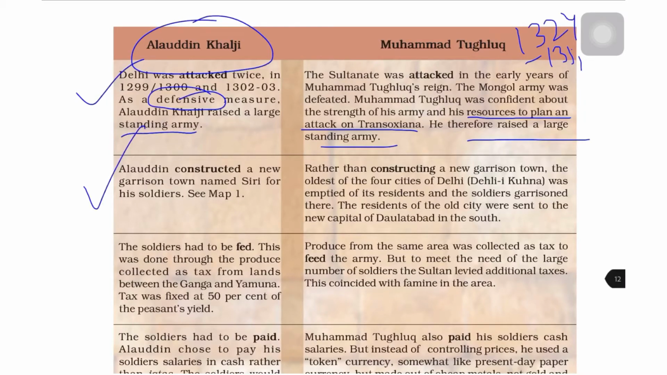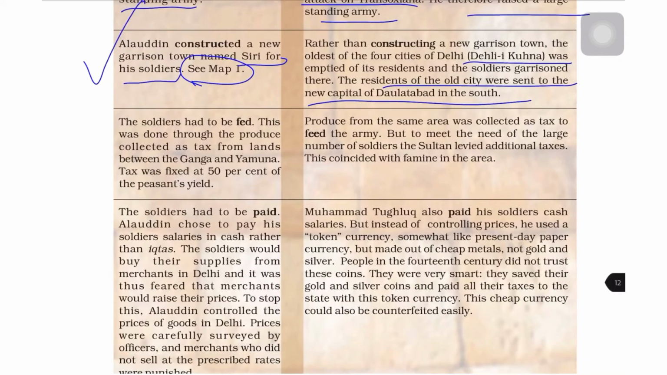Now, Alauddin constructed a new garrison town named Siri for his soldiers. You can see it in map 1. Rather than constructing a new garrison town, Muhammad Tughlaq emptied the oldest of the four cities of Delhi, that is Delhi Kona, and the soldiers were garrisoned there. The residents of the old city were sent to the new capital of Daulatabad in the south.